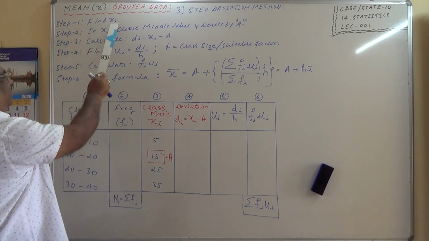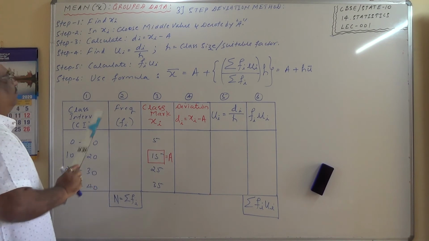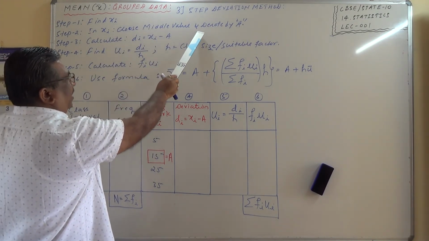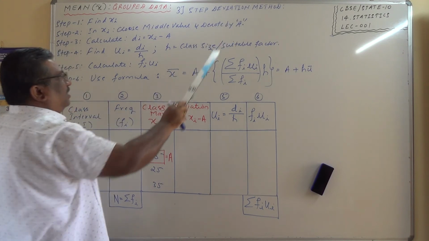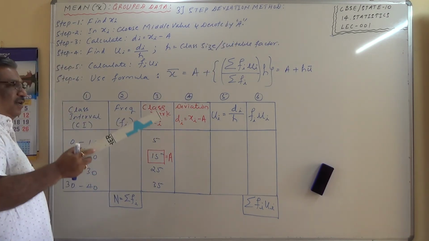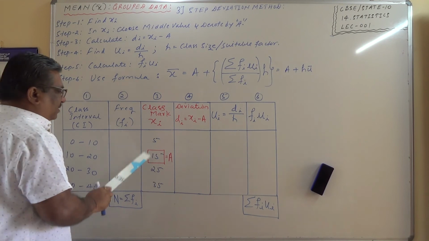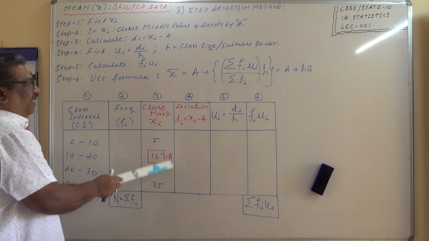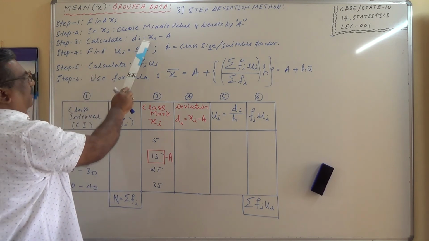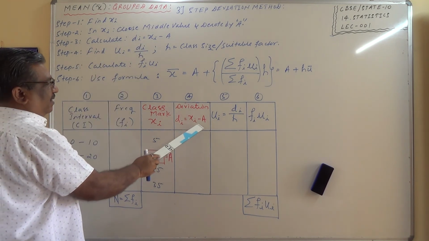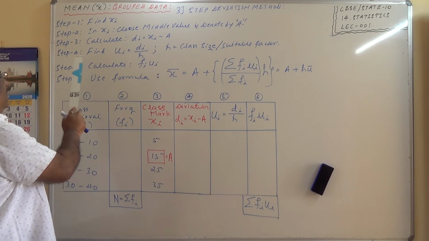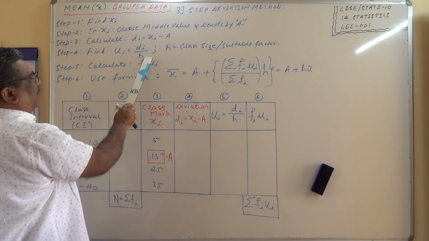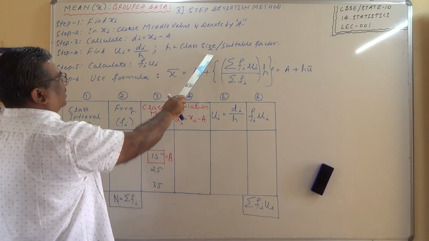Step 1, find xi, that is the class mark. Next, in xi, choose the middle value as assumed mean and denote it by a, similar to the second method which we saw. That is, out of this, the middle value should be chosen as assumed mean and denote it by a. Next, calculate the deviation. di is equal to xi minus a, which you already know.